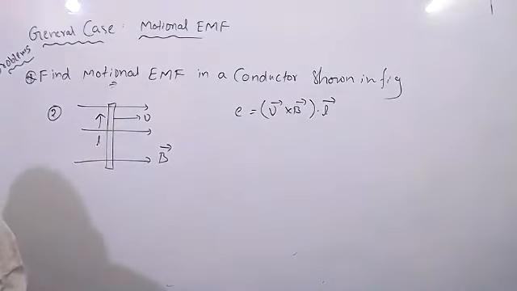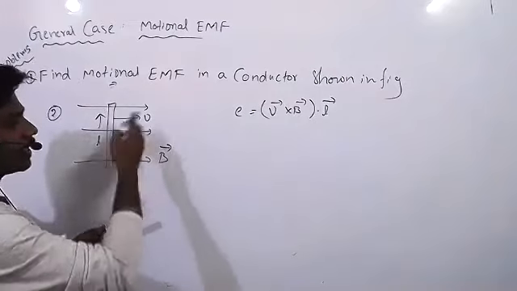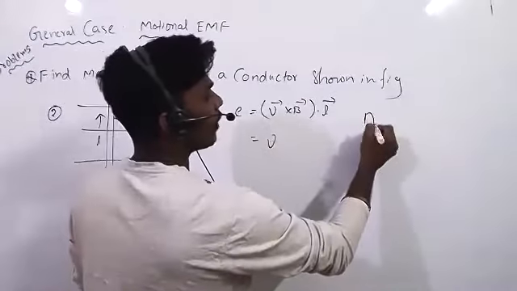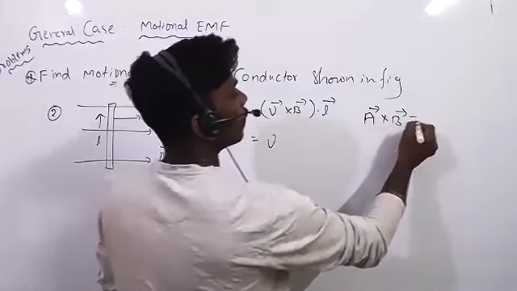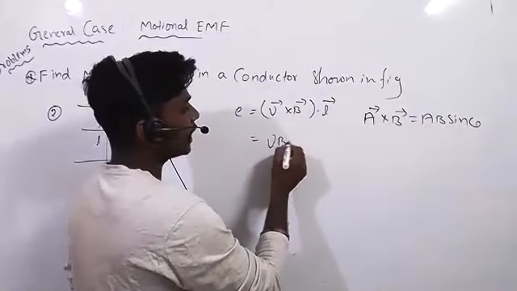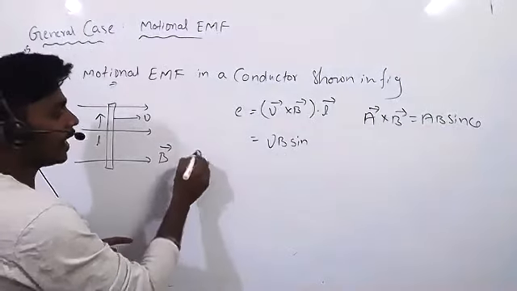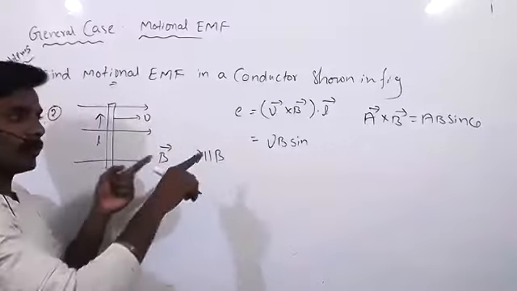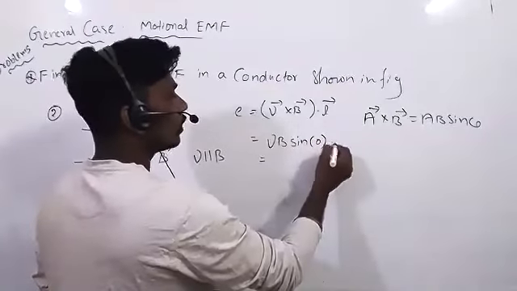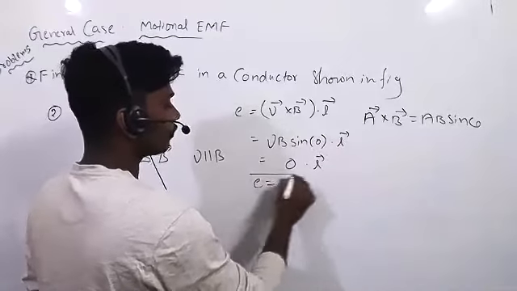Calculate EMF. B bar cross V bar, how much now? Sir, is it 0? Clearly, it is 0. Why? Because B is in this direction and V is also in that direction. Now, A bar cross B bar equal to AB sin theta. So in this place, I am writing BV sin theta. Theta place, both are in the same direction. B parallel to V. That means both are in the same direction. So sin 0 equal to 0. So 0 dot anything is 0. So answer is 0.